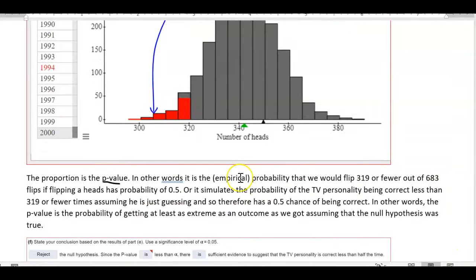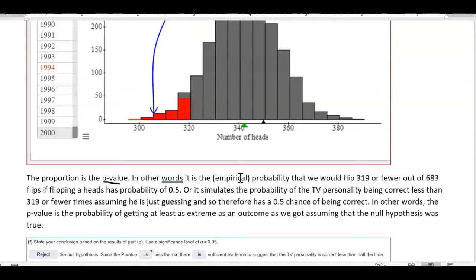And remember when we did our probabilities, that if we do the empirical probability enough times, if we did it more and more trials, it would converge to the actual probability. So that's what we're doing. We go through and we did it 1,000 times, and we did it 2,000 times. So we went through and did it a lot. So those probabilities are going to be closer and closer and closer to the actual probability of flipping 319 or fewer coins if I flipped 683 coins, assuming that flipping a head has a probability of 0.5.